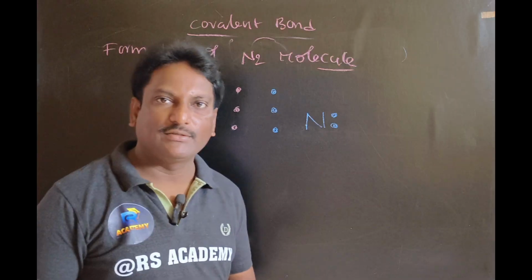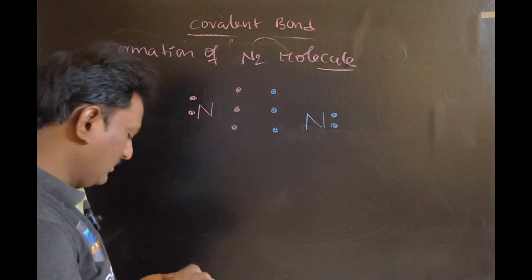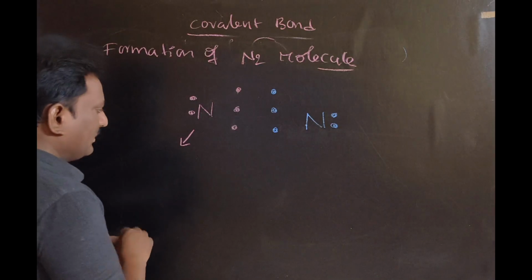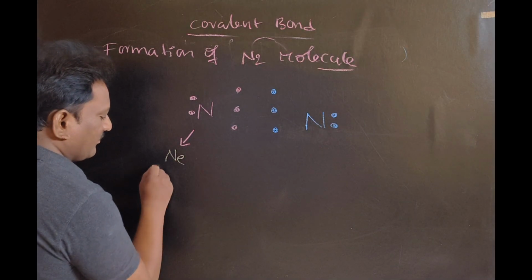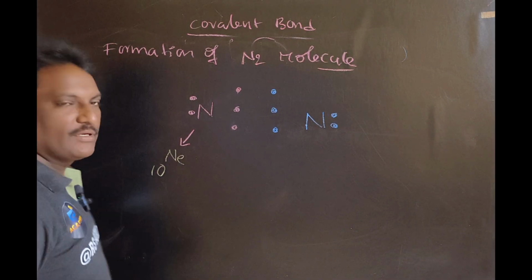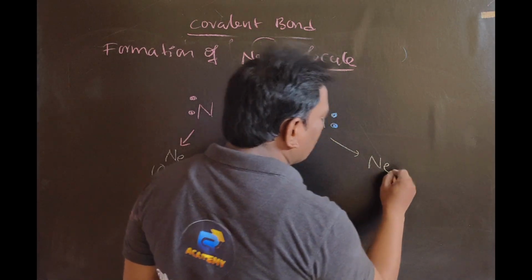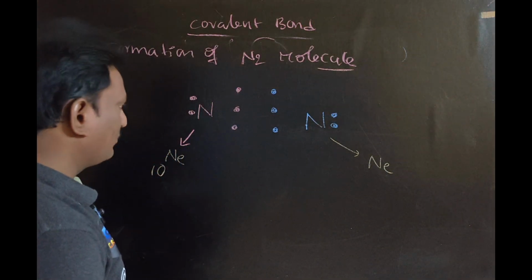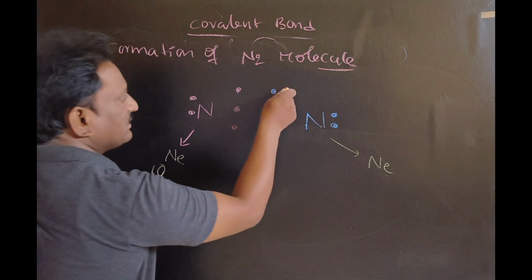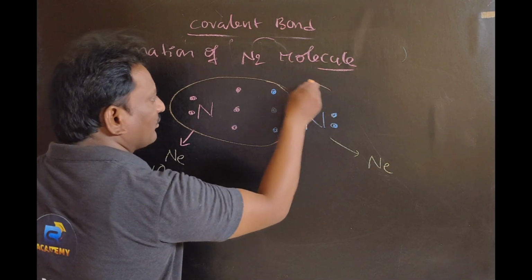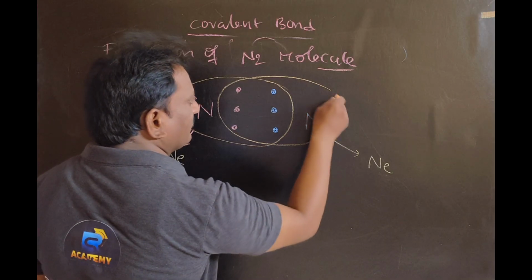Are you following, my dears? Right. So this one wants to attain neon configuration with atomic number 10, and nitrogen has atomic number 7. This one also wants to attain neon configuration with atomic number 10. So then these electrons belong to this nitrogen and these electrons belong to this nitrogen atom.